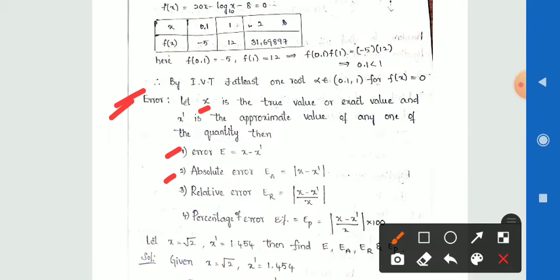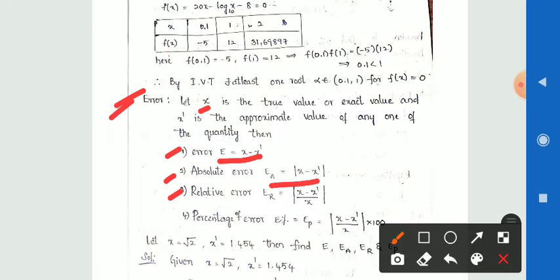This is an error. For this error I am taking the mod, then we get the absolute error. That absolute error is equal to mod of x minus x dash. Next, relative error. That relative error is equal to mod of x minus x dash by x.